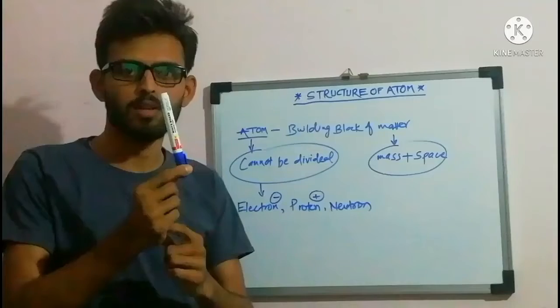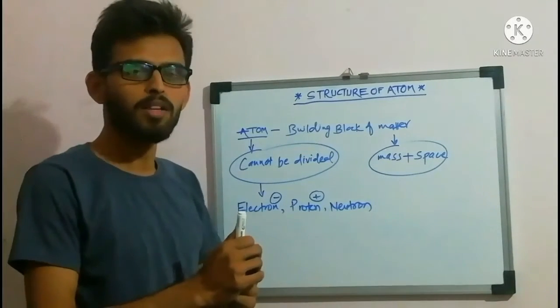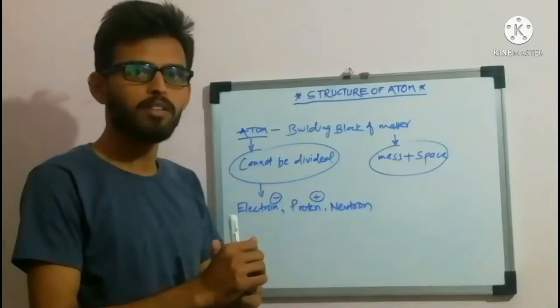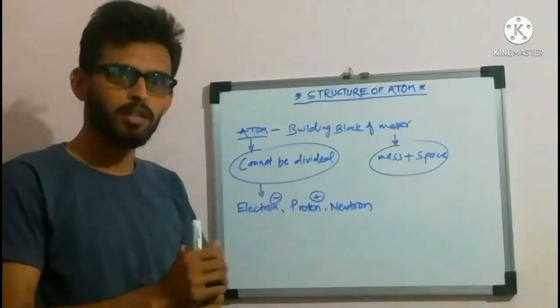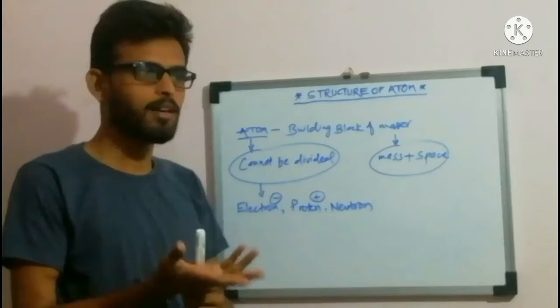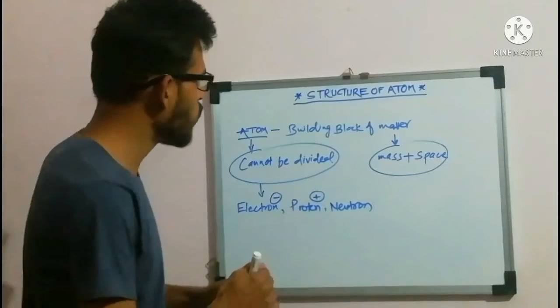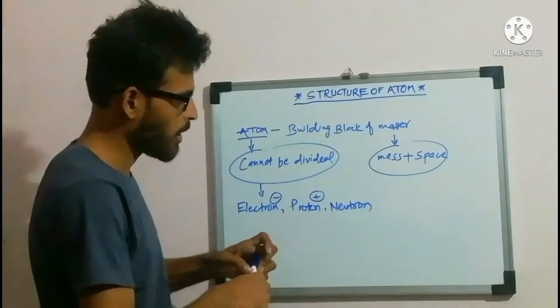Basically, an atom is the smallest particle of matter, the last substance that cannot be divided further. We cannot make further division of an atom as it is the smallest particle of matter, and matter can be anything like solids, liquids or gaseous substances. Now let's move on to what the structure of an atom actually is.